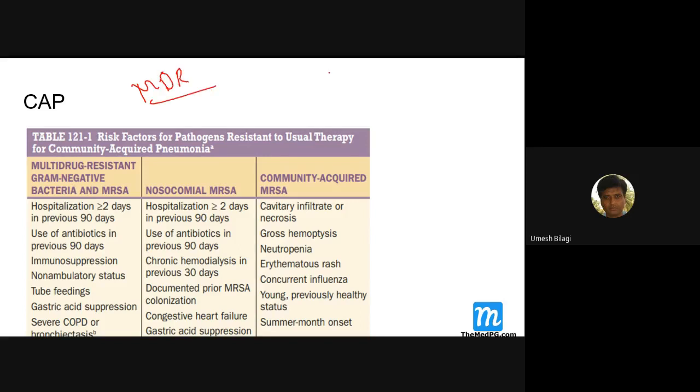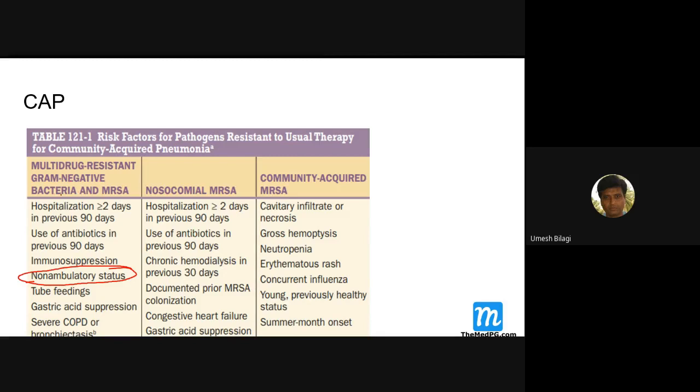MDR is more likely if the patient was hospitalized in the last 90 days. A patient who has been hospitalized in the previous 90 days for more than 2 days, developing pneumonia is more likely when this is the condition. Use of antibiotics in the last 90 days. Immunosuppression is there. Patient is non-ambulatory, meaning patient is bedridden. Old age patients who are bedridden in the house, with some fracture and all that, such patients, if they develop pneumonia, are usually MDR.